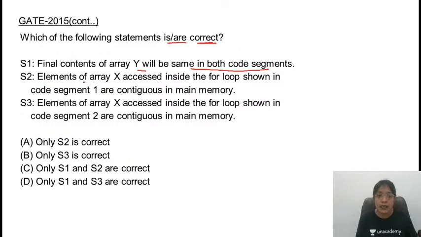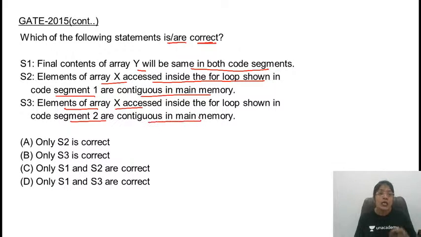Second statement is saying that elements of array x accessed inside the for loop shown in code segment 1 are contiguous in main memory. Similarly, in code segment 2, elements of array x are contiguous in main memory. These were the 3 statements and you need to find out which of them are correct. Is this clear? Problem statement clear? So only S2 is correct, only S3 is correct, S1 and S2 are correct, S1 and S3 are correct. So basically we have to go through the code and analyze it.